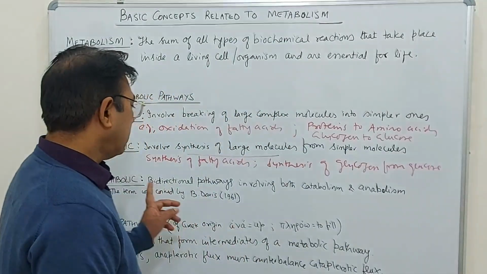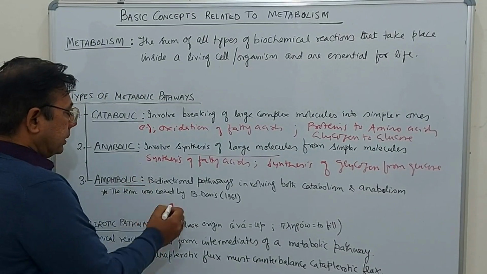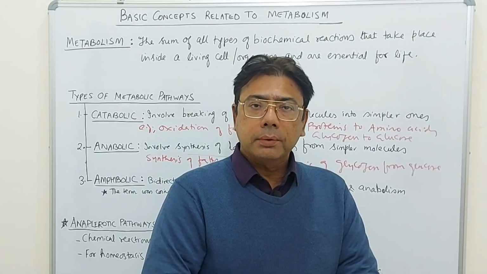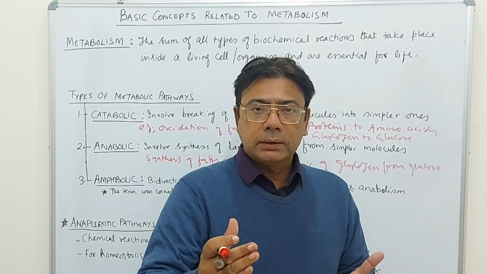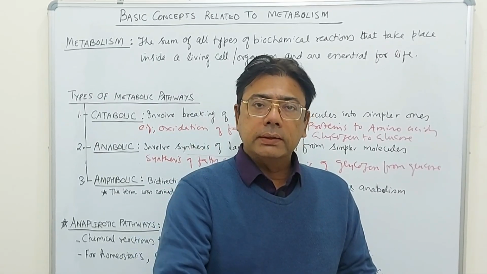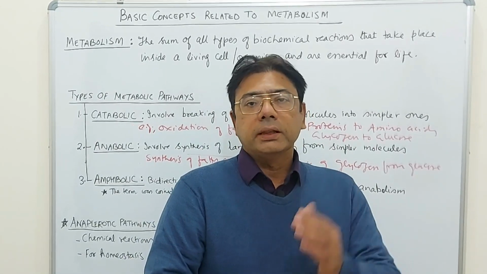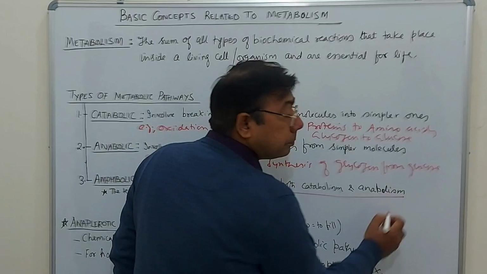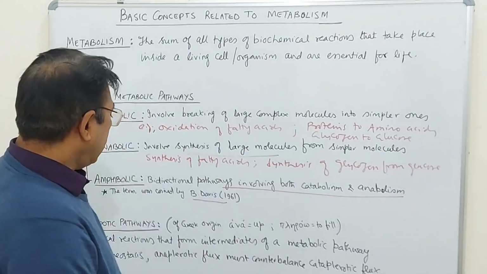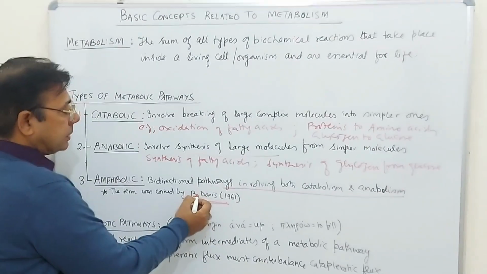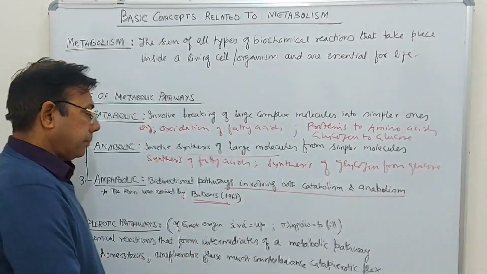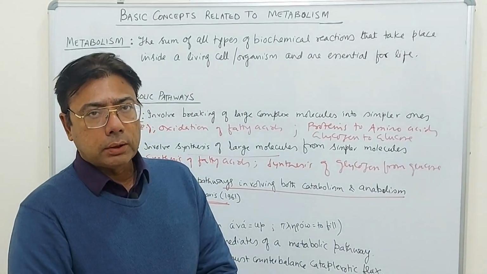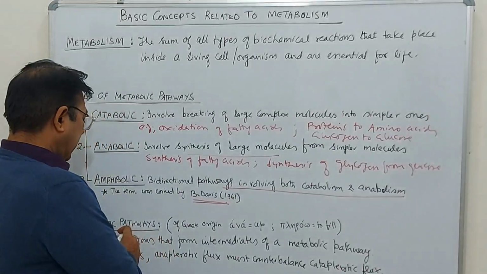And now coming to one more type, that is called amphibolic pathway. Students, in nature we find pathways which are both catabolic as well as anabolic. Means a pathway runs in two directions. It's reversible. So in one way it is catabolic, in the opposite direction it is anabolic. So such pathways are called amphibolic because they involve both catabolism as well as anabolism. And this term was introduced by B. Davis in 1961.